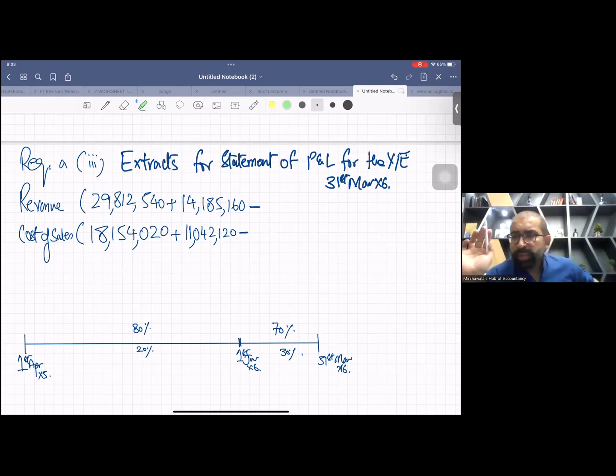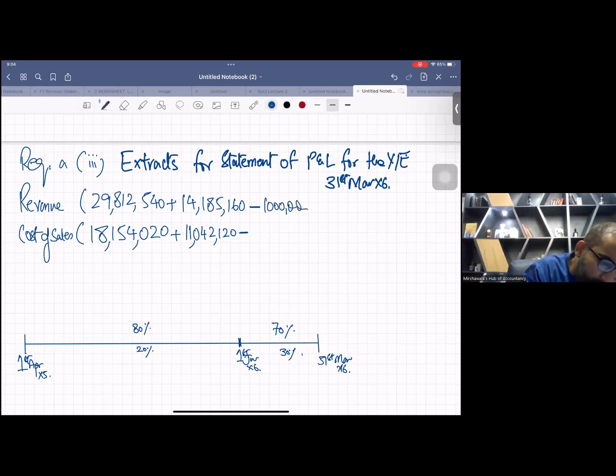First method: they have already booked 1 million revenue, as you can see in the question, although it is wrong. In the last requirement, we rejected it. If you just follow them, you subtract 1 million from sales and 1 million from cost of sales. This is also perfect. There is one more solution.